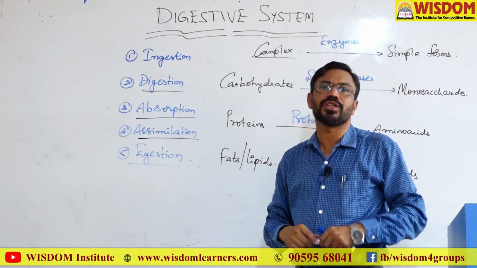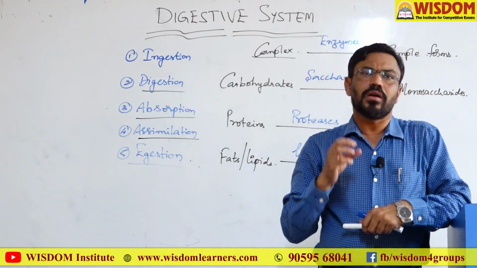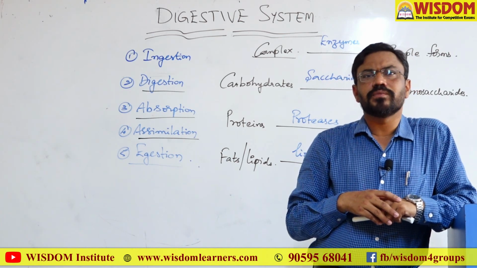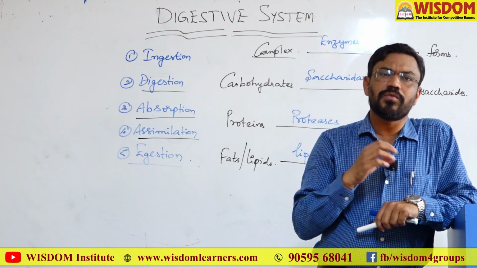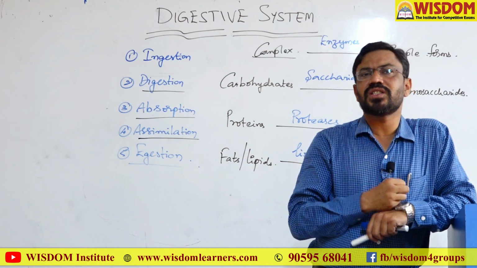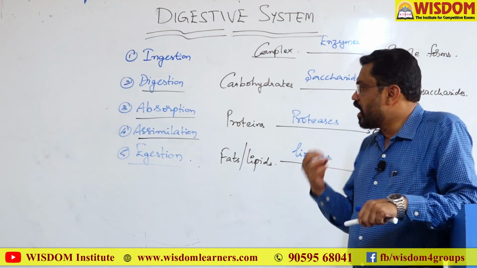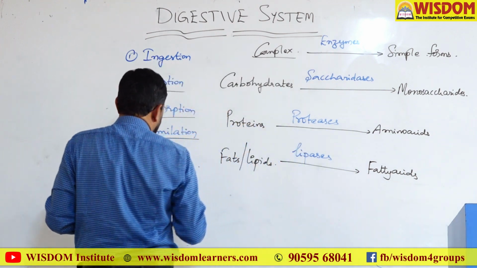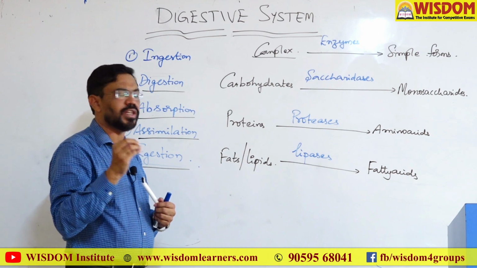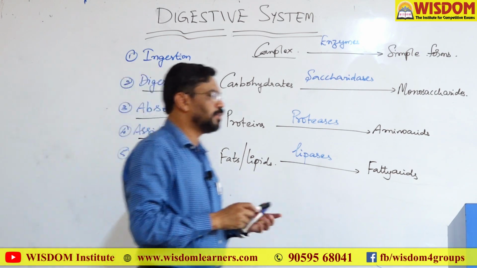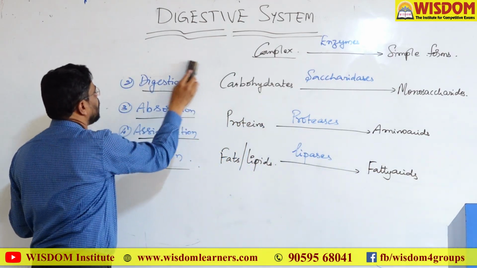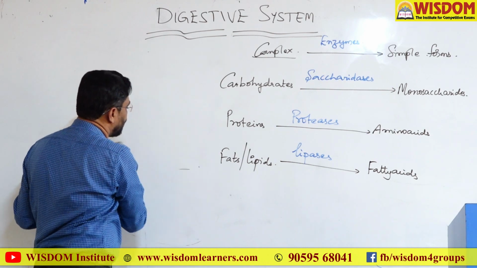And then finally egestion. Not all the food material which we have taken in will be digested. Some of the food material remains as undigested waste material, and this undigested waste material will be eliminated out from the body in the form of feces. This is called egestion. Simply expelling of undigested waste material from the body is called egestion. So, these are the 5 physiological activities in the digestive system: ingestion, digestion, absorption, assimilation and egestion.